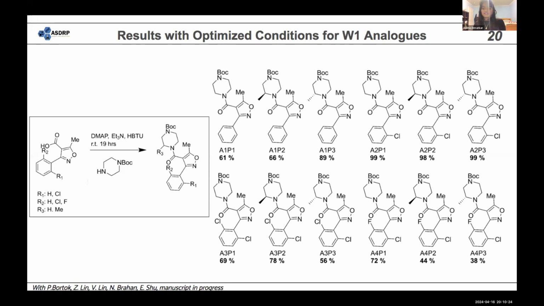One thing we consider is that the fluorine is so electronegative that it's making it very difficult for the acid to activate and then couple with the HBTU and actually form the product.